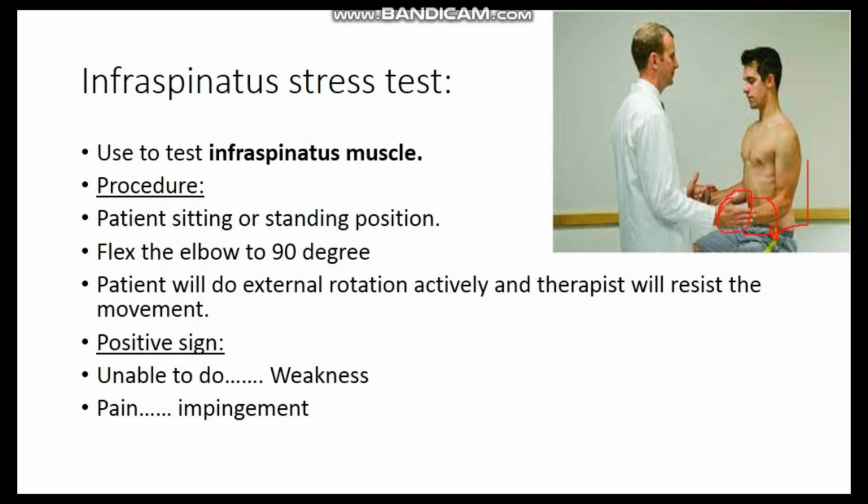If the patient is unable to do this movement, it means the infraspinatus muscle is weak. And if there is pain during the movement, it means there is impingement of the infraspinatus muscle.